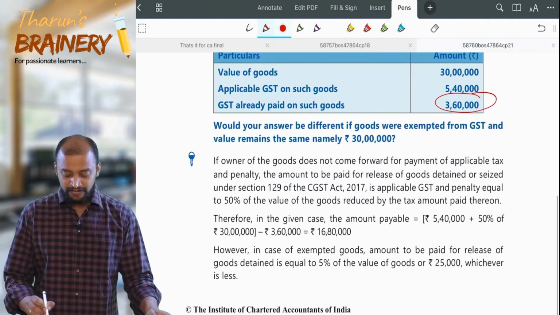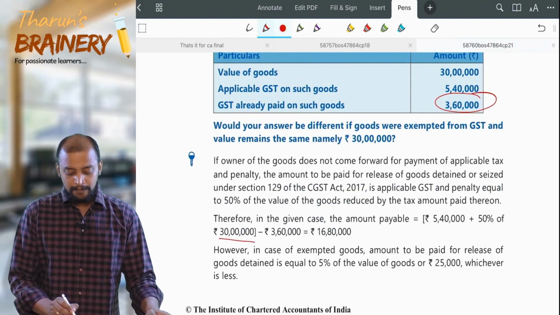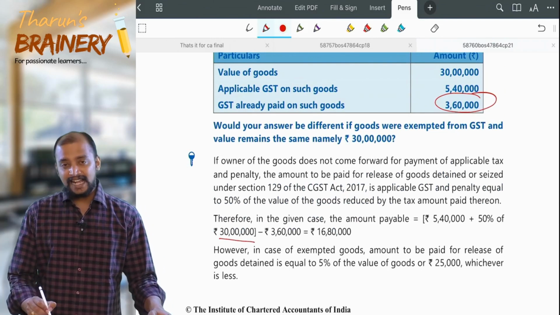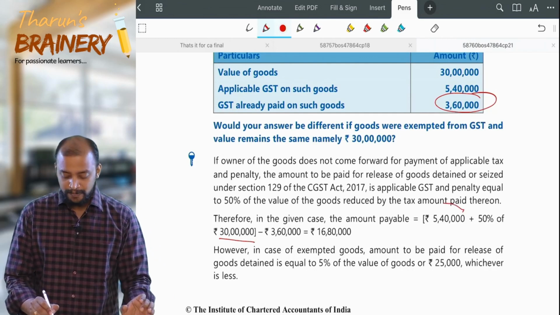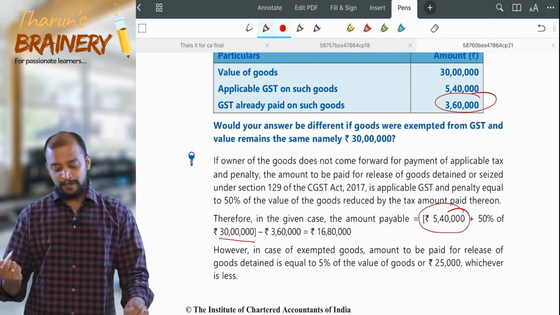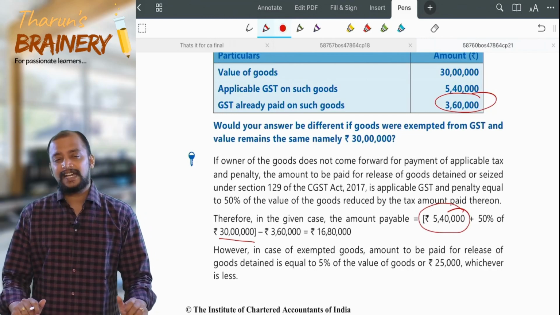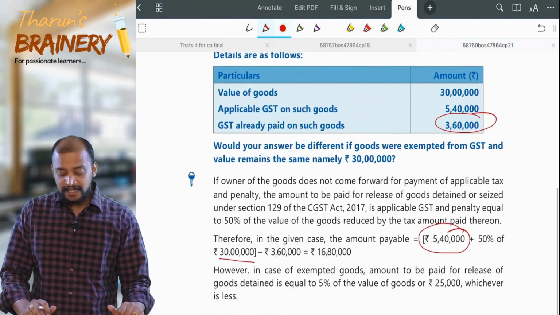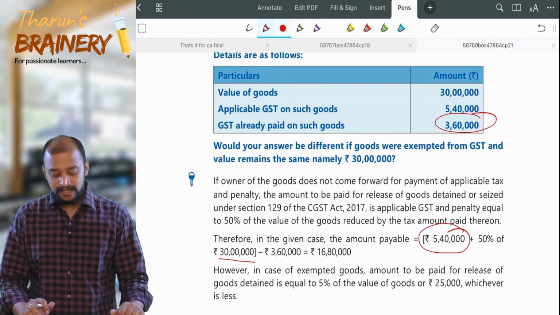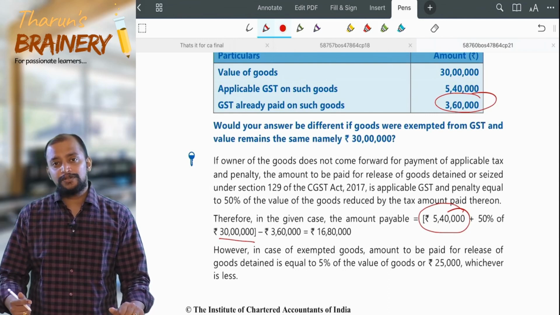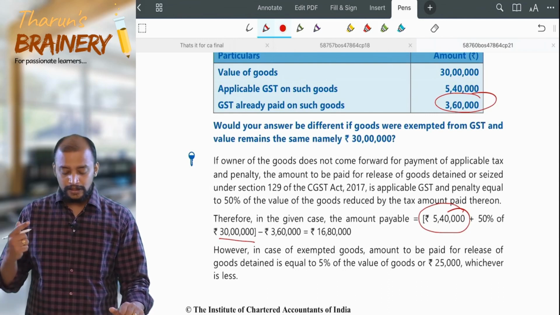So you need to take 50% of 30 lakhs minus 3,60,000. Tax anyhow is payable, I am talking about only the penalty: 50% of the value of the goods minus tax paid thereon. So therefore, 11,40,000 is payable as penalty. However, if it is exempted goods, then the penalty will be 5% of the value of the goods or 25,000, whichever is lower.